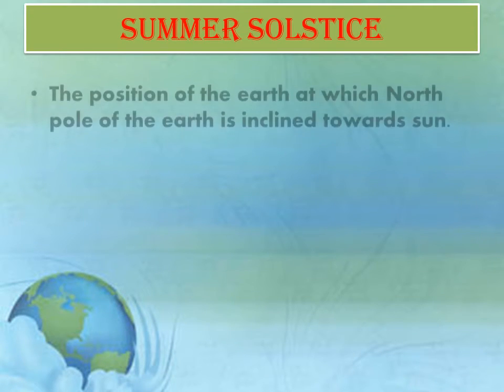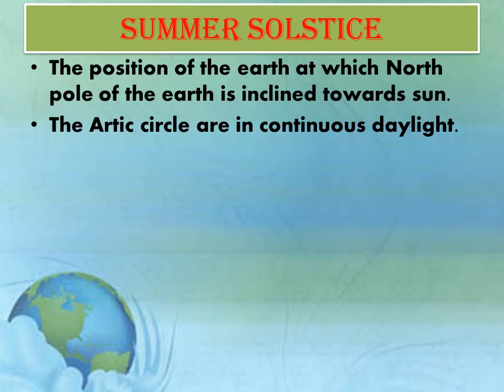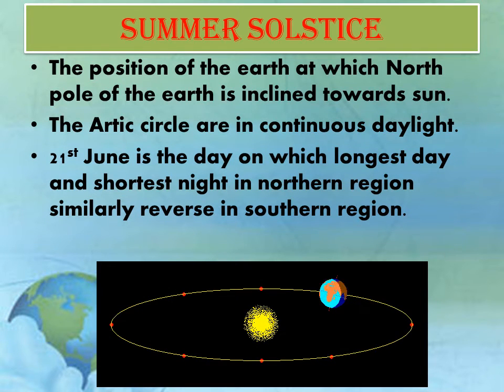Summer solstice. The position of the Earth at which the north pole of the Earth is inclined towards the sun. The Arctic Circle is in continuous daylight. 21st June is the day with the longest day and shortest night in the northern region. Similarly, it is reverse in the southern region. Here you can see the Earth revolving around the sun, and the position of the Earth at which the north pole is inclined towards the sun is called summer solstice.